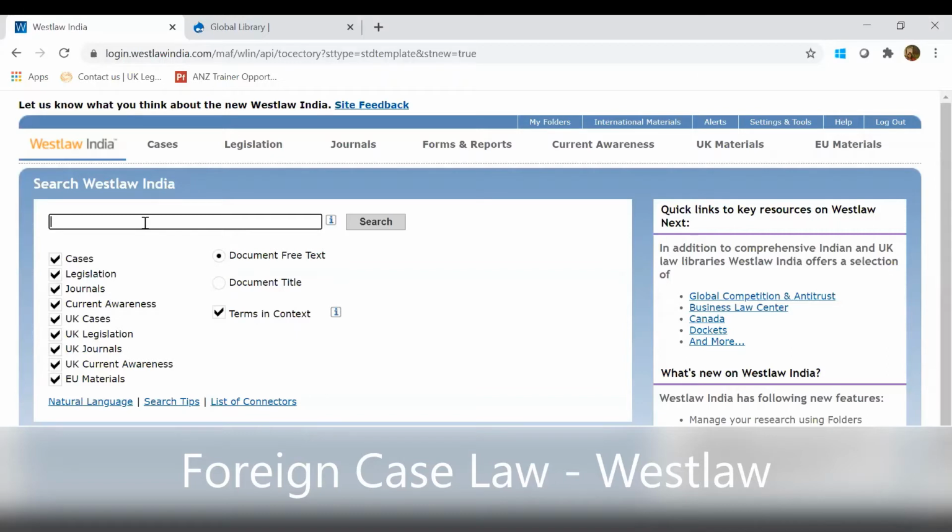And if I want to search across in this search bar, I'll just put certain keywords to show you how the search functionality works. So for example, I'll just put fraud, medical negligence, and doctor.